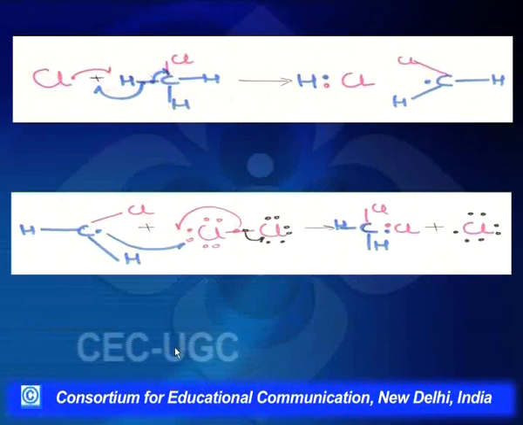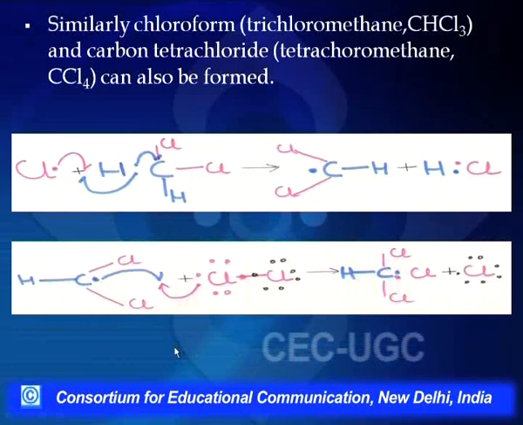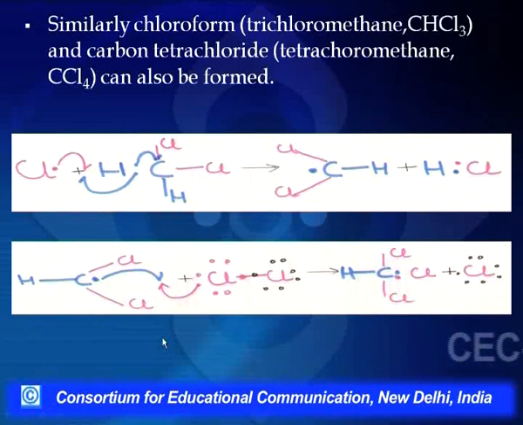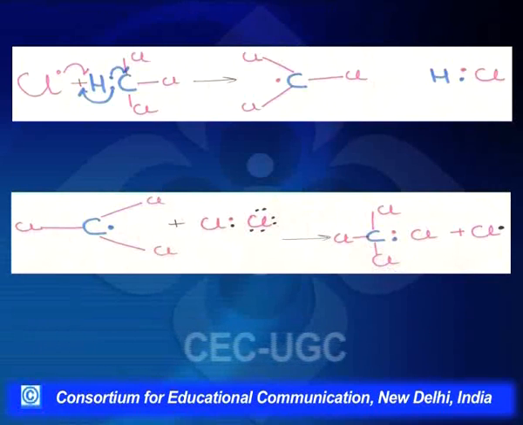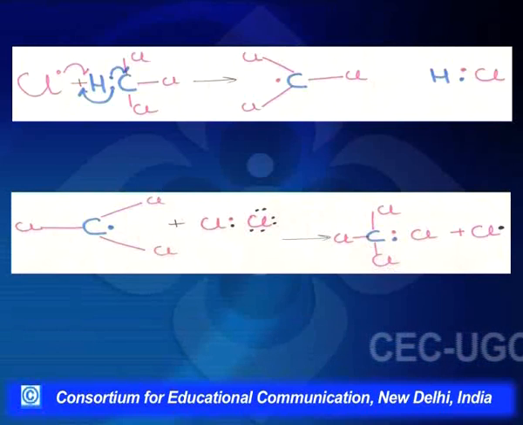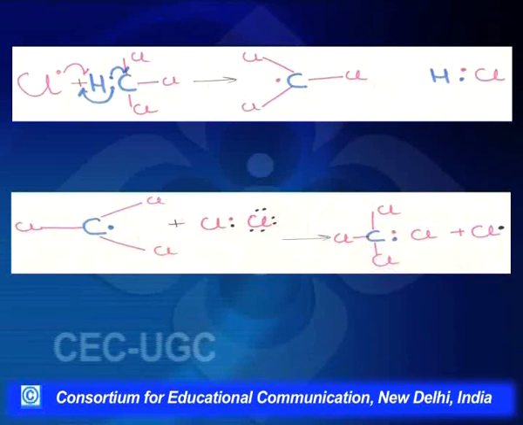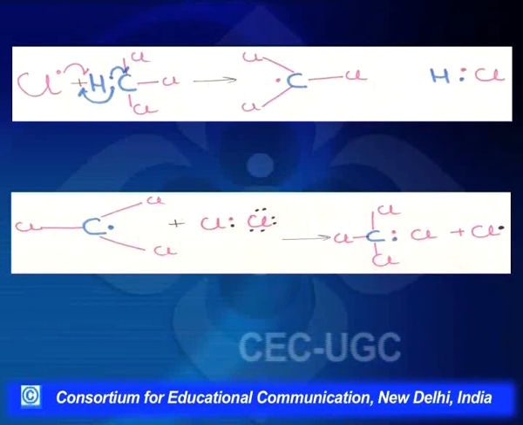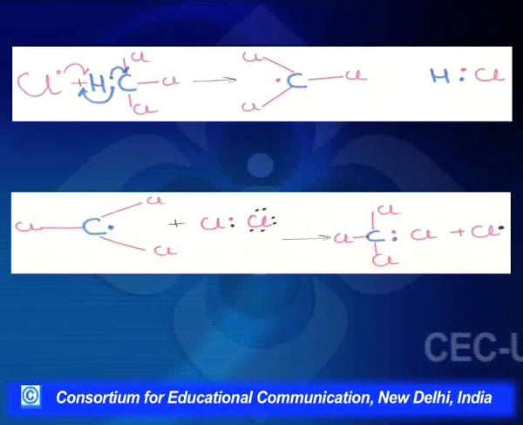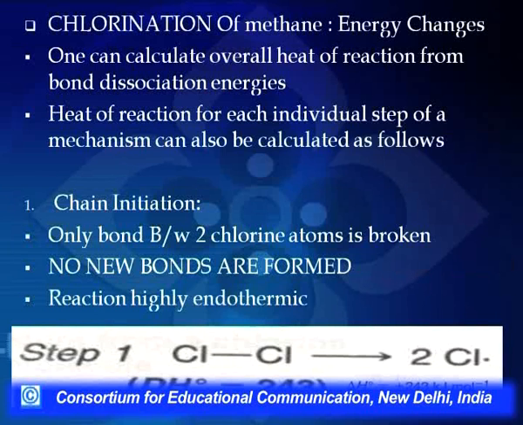Similarly, in biological systems we have the enzymes superoxide dismutase and peroxidase, and ascorbic acid, which act as free radical scavengers. Not only these, pigments like lycopene also act as free radical scavengers. Phenol, acting like a phenoxide ion, also acts as a free radical scavenger. That is, it will react with the free radical and convert it into a stable free radical, which will not be as reactive as these methyl free radicals or halogen free radicals.